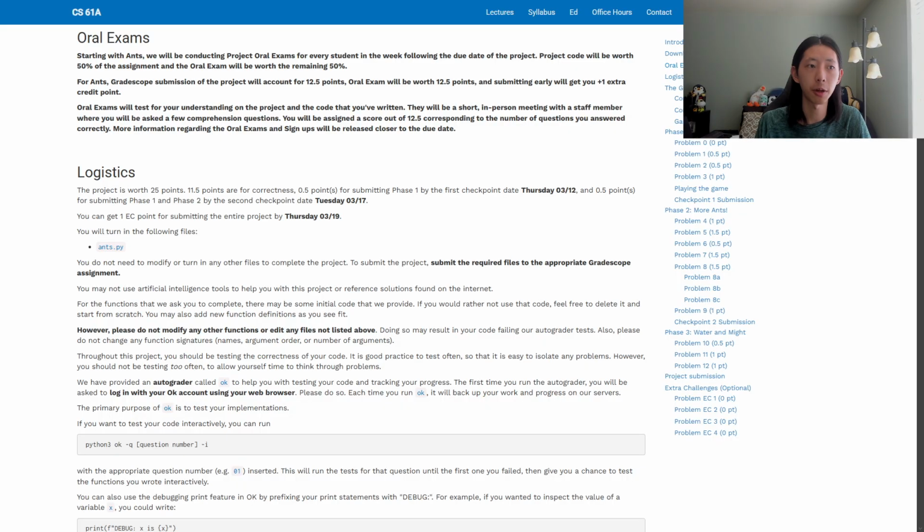And that's why beginner computer science courses are vulnerable, because the assignments are smaller and more clearly defined, which makes it easier for AI to complete. But the purpose of these courses is not just to write code, it's to learn how to think, debug, and solve problems. That's why courses like CS61A have oral exams, where students have to explain their code to a TA and demonstrate that they actually understand what they built.